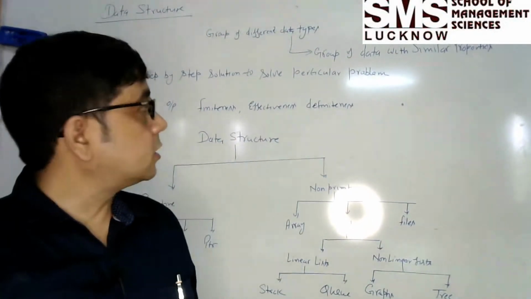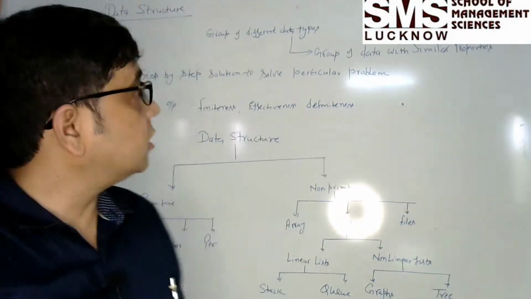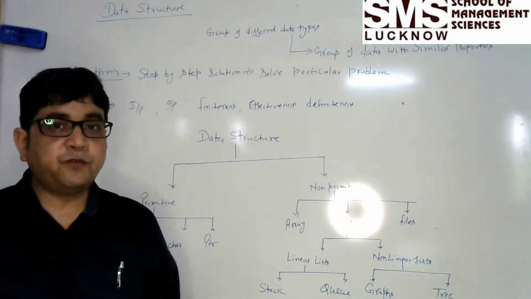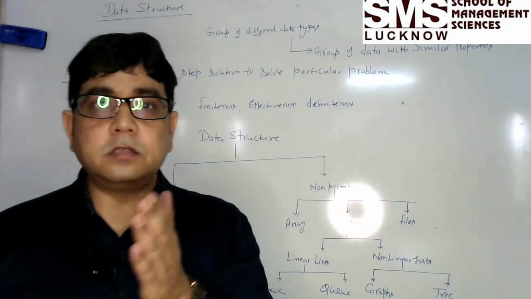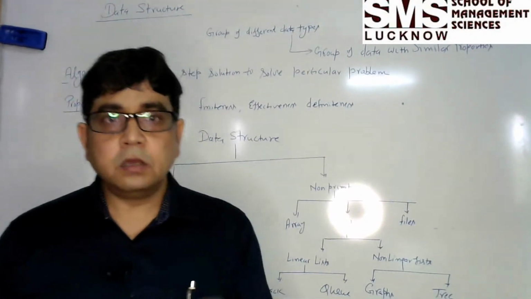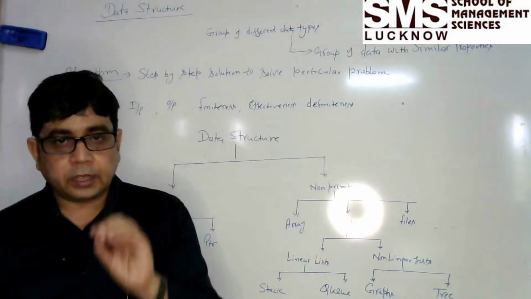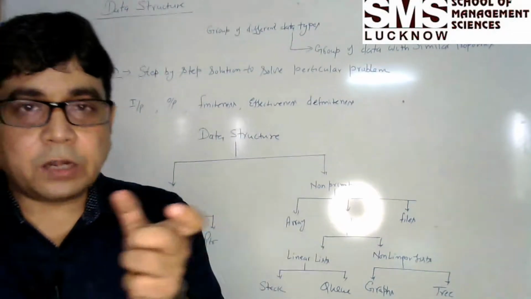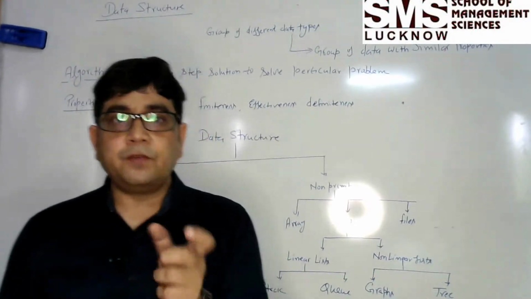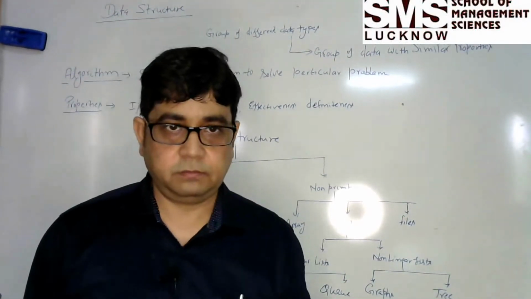Here I am going to discuss what is a data structure. Data structure is a group of different data types which can be processed as a single unit. It defines how the data is going to be stored in memory, and what will be the logical relationship between the data elements. That is defined by the data structure.